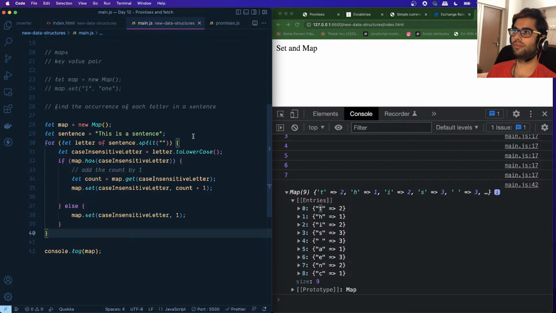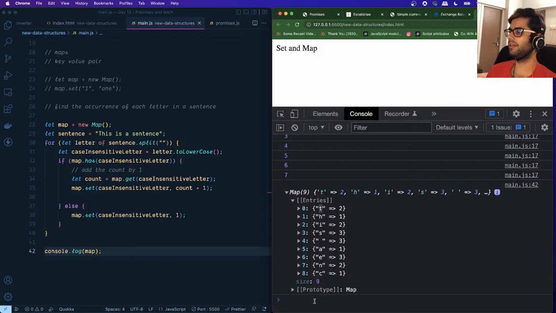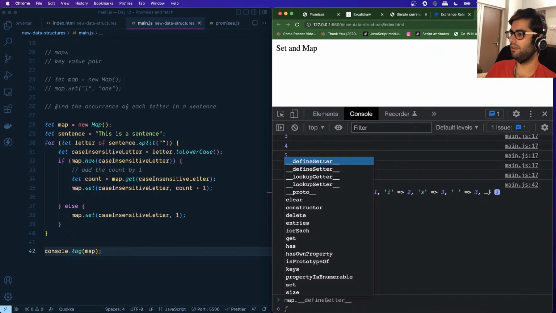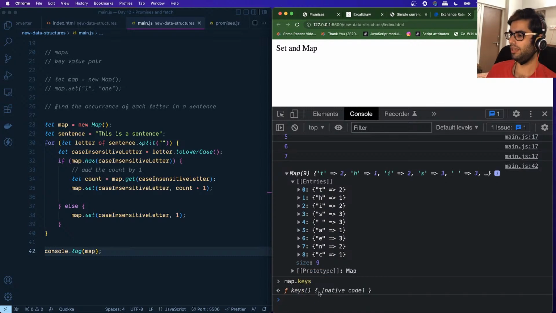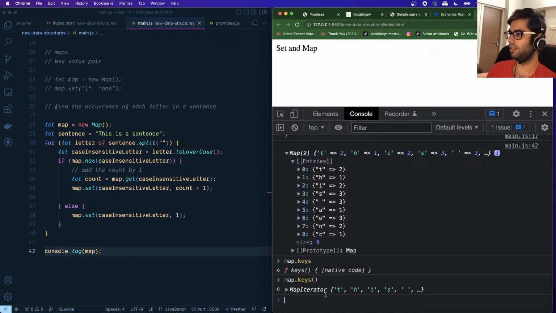So in case you guys were missing DSA, this was an example of that. So if you want to go through all of the values, we can say map dot, and so if you want to know all the keys, all the letters which are there, we can make use of the map dot keys function, which is giving us an iterator and it has the list of all of the keys, right? And similar to this, we have something known as the values.